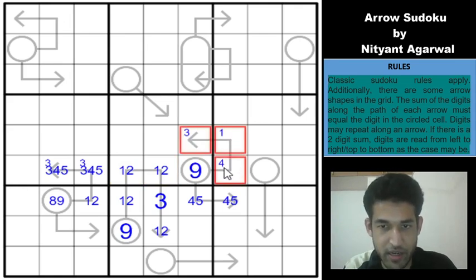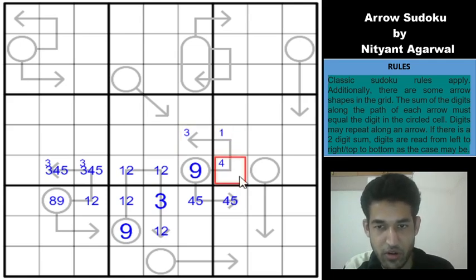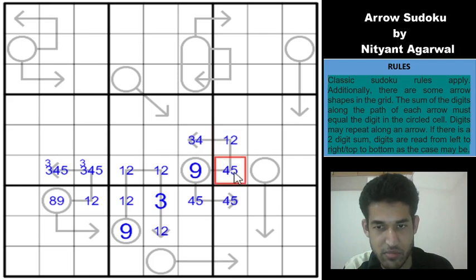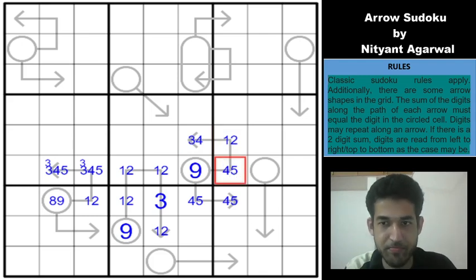So we get a sum of 8 already from these cells, which means all of these cells can increase in value by 1. So they are going to be 4 or 5, this is going to be 1 or 2, and this is going to be 3 or 4. Fantastic. So all these corner pencil marks we can remove now. This will be removed. So we get a 4, 5 pair here.